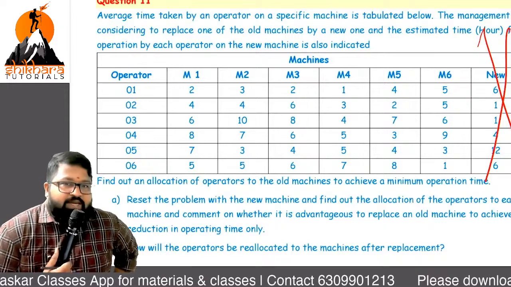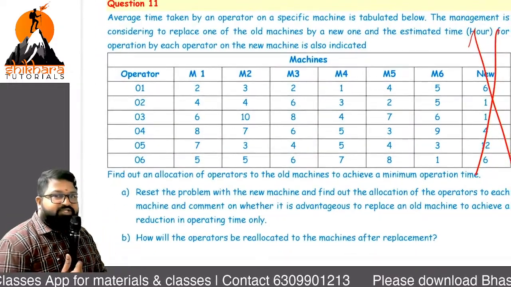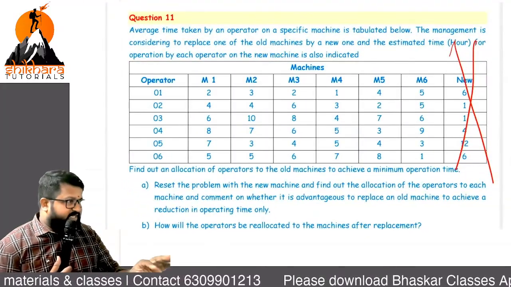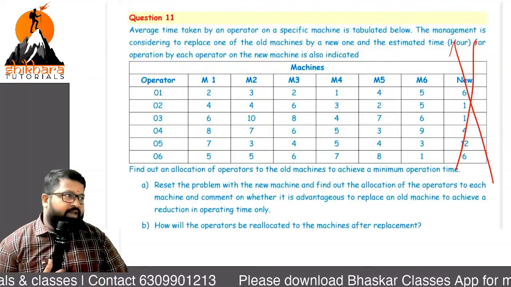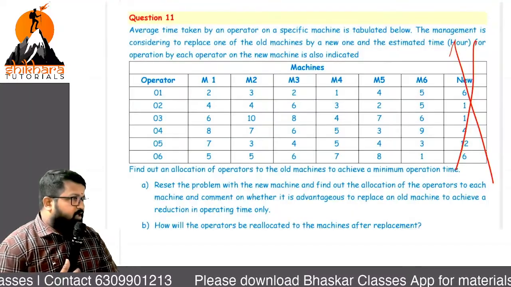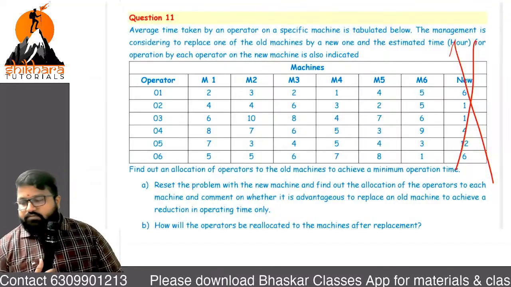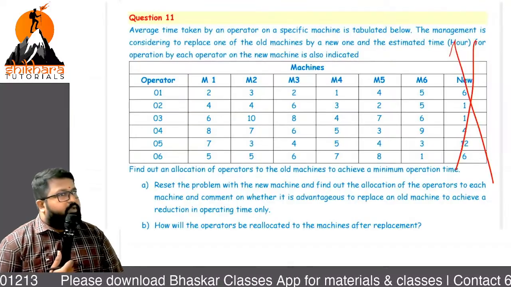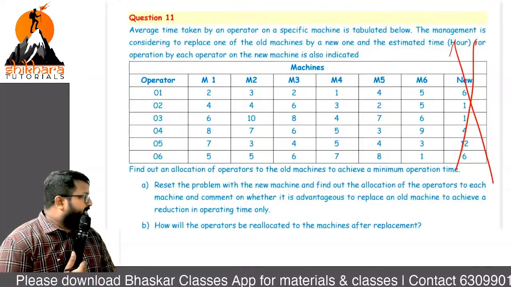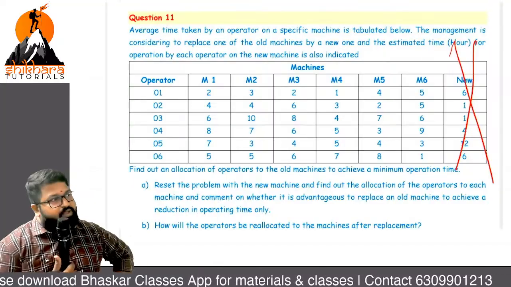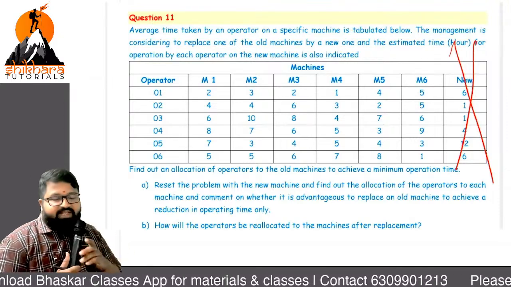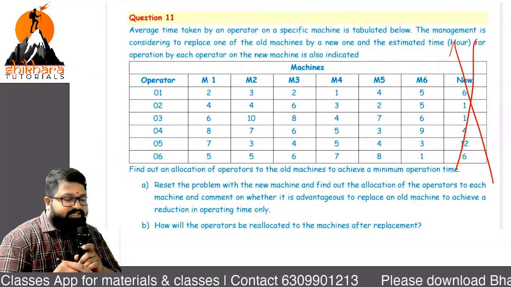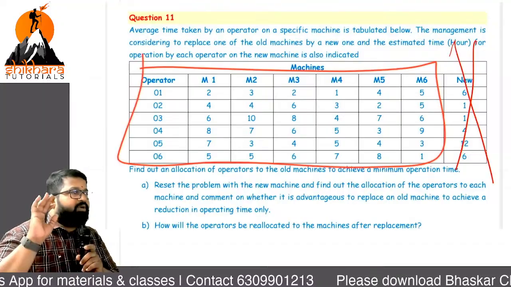Those who are online, take a screenshot if you want. If you are offline, no issues. In the case of question number 11, the first point is to find out an allocation. This is a normal process. For this, we just take this information and do the operation.